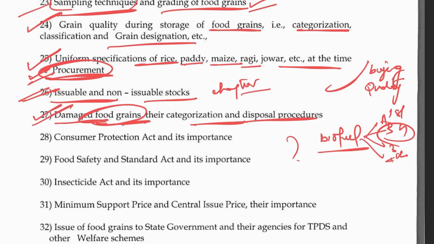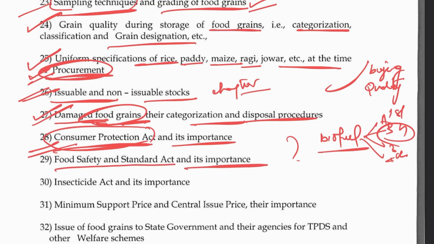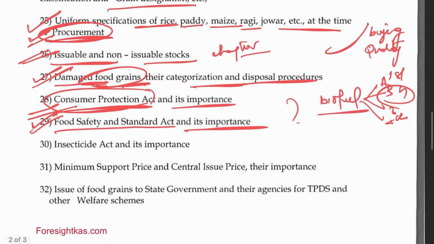Again, the Consumer Protection Act is very important, where consumers are sometimes cheated. You may be buying some groundnuts, and there will be a lot of adulteration in them. So you are cheated by the dealers, or the middleman, or the shop owner. You can approach the consumer forums and complain, so that you will get decent compensation. Then again, the Food Safety and Standards Act is important. Here too you need to rely on the material or notes of a coaching institute. Yes, we will be providing quality material here.